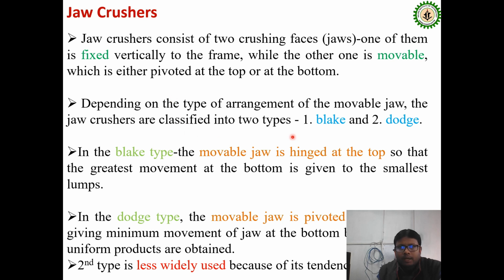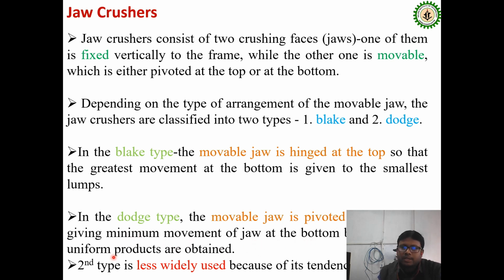Depending on how the movable jaw is fixed, jaw crushers are classified into two categories: the Blake jaw crusher and the Dodge one. In the Blake jaw crusher, the movable jaw is hinged at the top, so that the greatest movement at the bottom is given to the smallest lump possible. In the Dodge type, the movable jaw is pivoted at the bottom, giving minimum movement of the jaw.